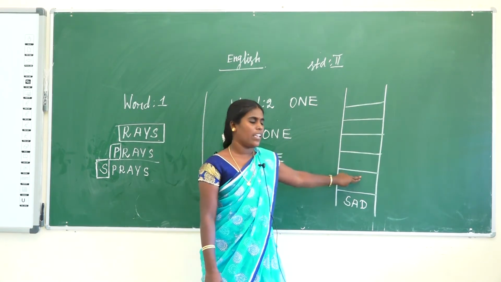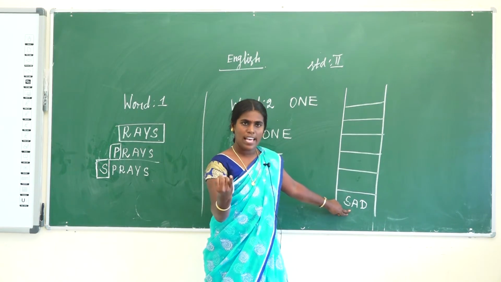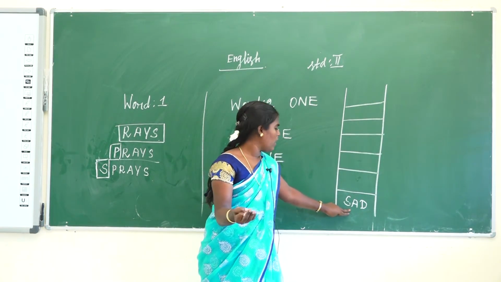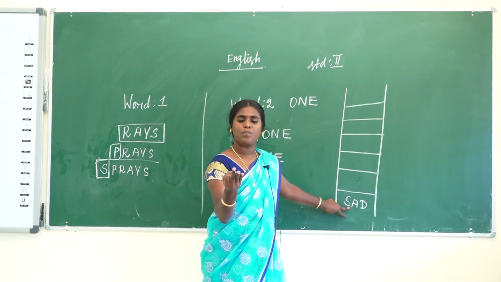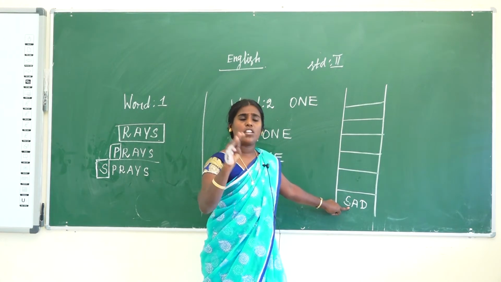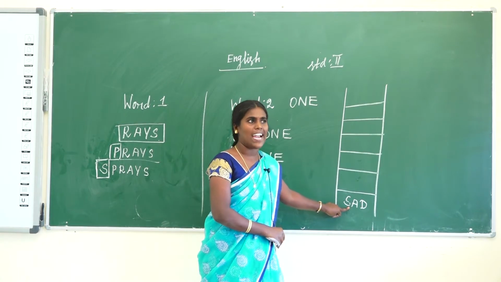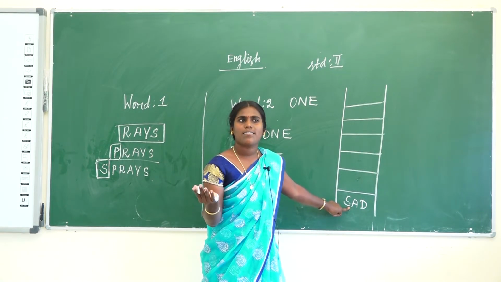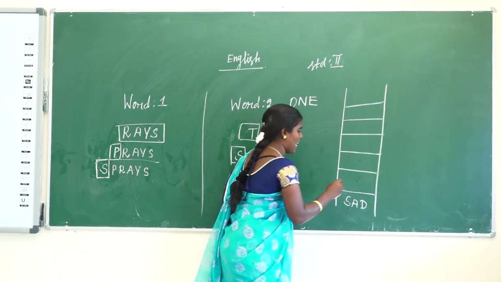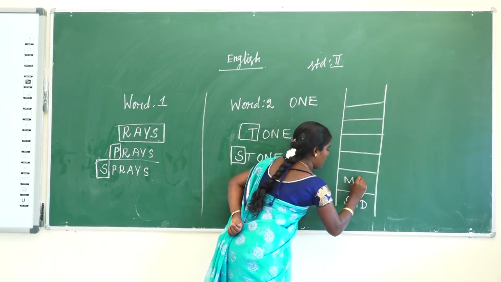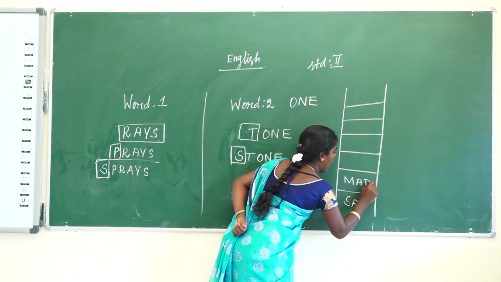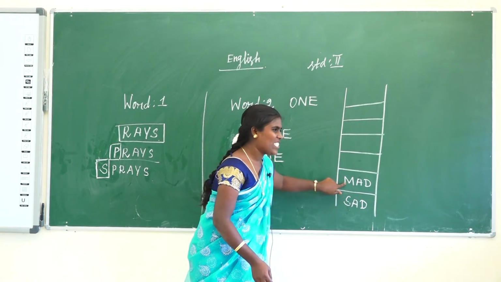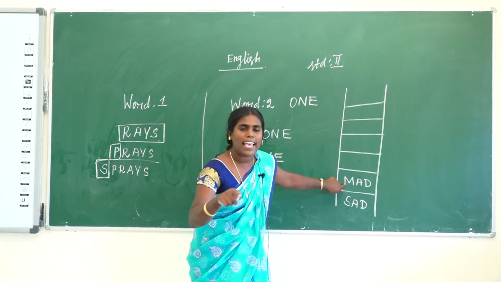What is the word we are making? Here we use replacing, removing, adding. Then which one of the three is suitable for sad? So sad is changed to what? Any other word? Sad remains mad. Yes. M-A-D. Sad, mad. Here what are we doing? Yes, only a change. So replacing.